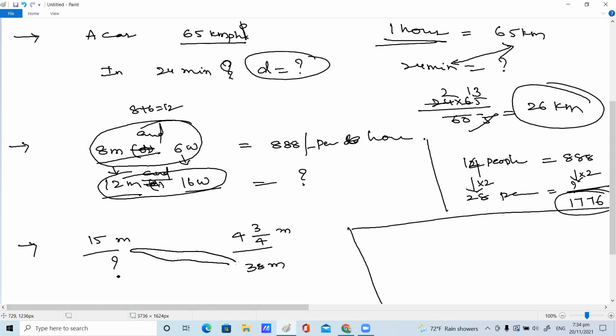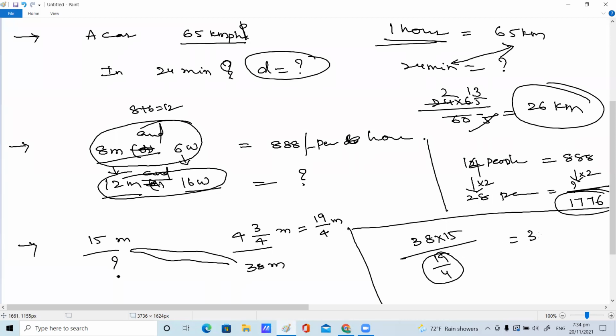Whatever known things here, you just multiply. And this part, you just convert from mixed number to improper. So 4 4s are 16, 16 plus 3 is 19 by 4 meters. So simple thing, children, 38 cross multiplication with 15 divided by 19 by 4. 19 by 4 division means reciprocal.